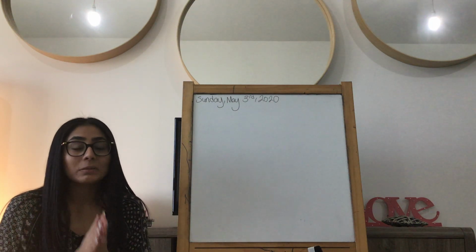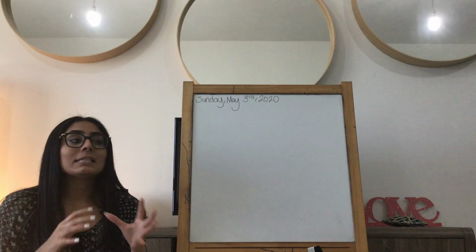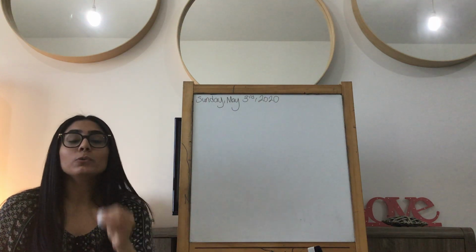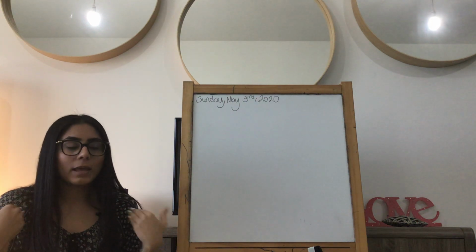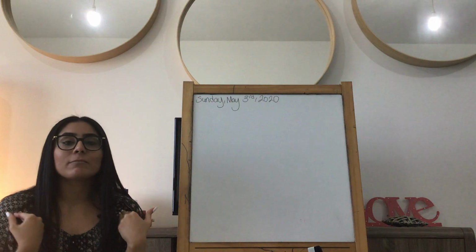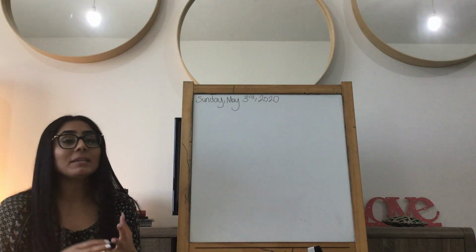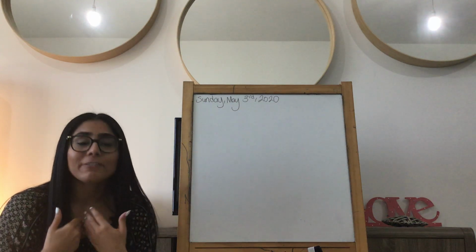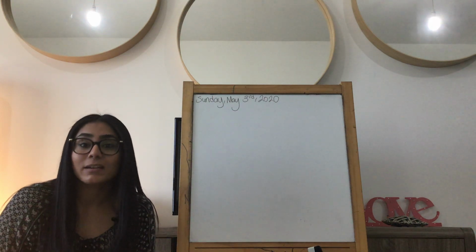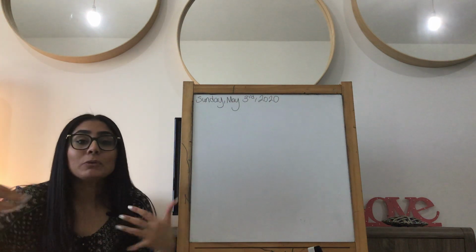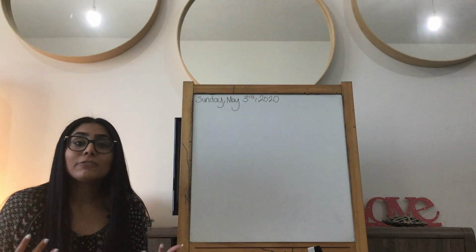So remember, let me review. Please pay attention, especially if you didn't do well last week on the quiz. First-hand data is any information that you can collect. So think about it. In your mind, you should be thinking, can I find that information on my own without the help of anyone else? That means, for example, I can find out information about my families. Yes, that's first-hand data. Can I find information about my friends? Yes, that's first-hand data. About people around in my community, maybe it's a small community, so my school, or people in my complex or my compound. That stuff you can do on your own.